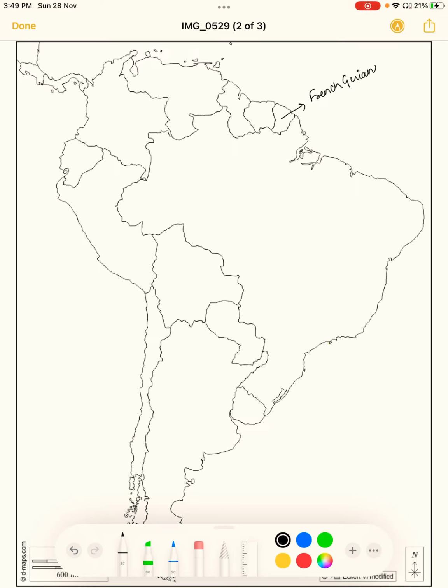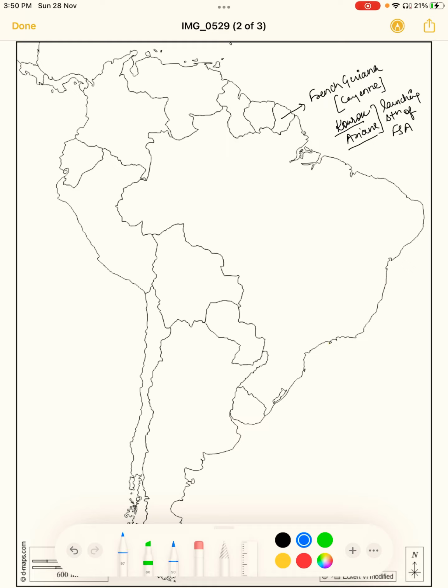French Guiana. Its capital is Cayenne. Some important places are Kourou and Ariane. These two places are used as the launching stations of the French Space Agency, Kourou and Ariane. Ariane is also a rocket of the French Space Agency.